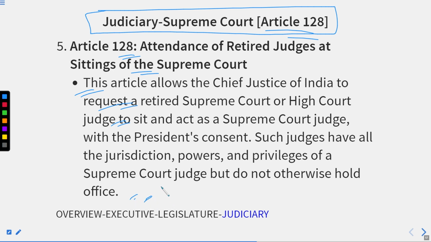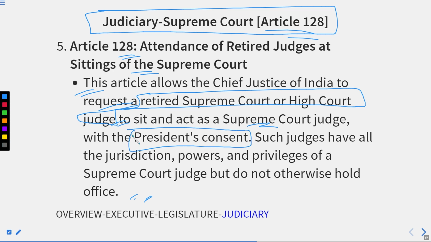Got it? So basically, suppose this is another condition. The Supreme Court is facing a shortage of staff, and in such a condition, the Chief Justice of India could appoint a retired Supreme Court or High Court judge to sit and act as a Supreme Court judge, but only after obtaining permission from the President.